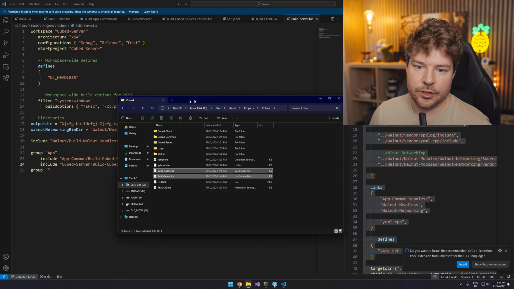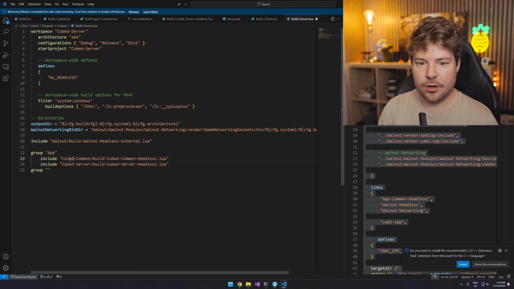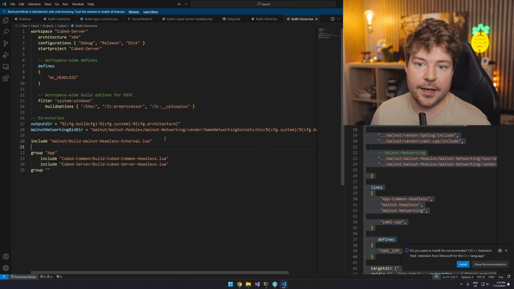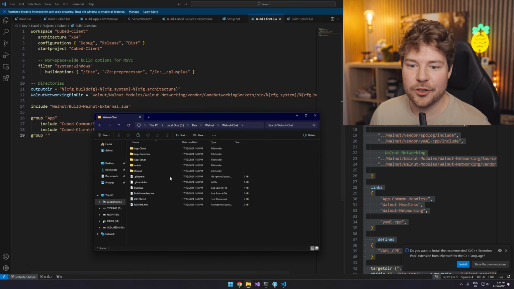So build server, it should just, yeah, have cubed common and cubed server headless inside cubed common and cubed server. And that's inside app. Otherwise, it's just this, I guess. And then cubed client will just have cubed common and cubed client. Yeah. I mean, I don't know. I think that should be a decent start.